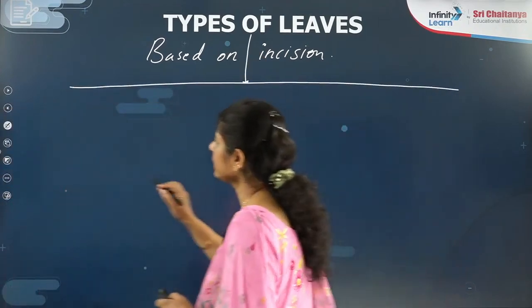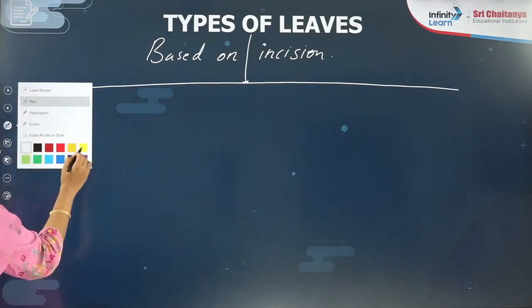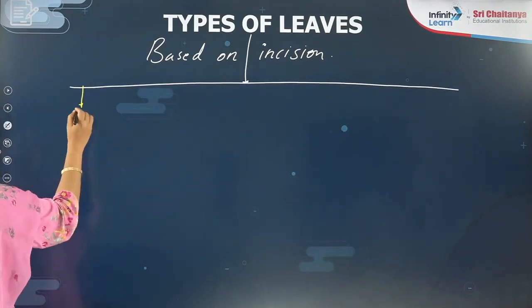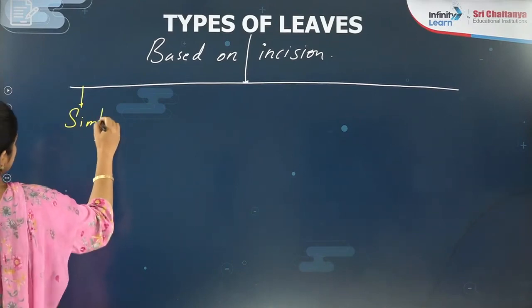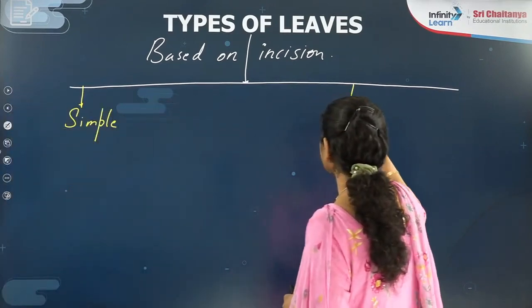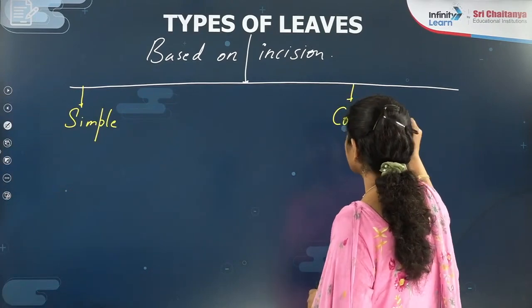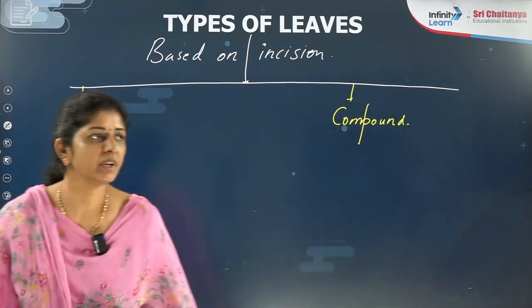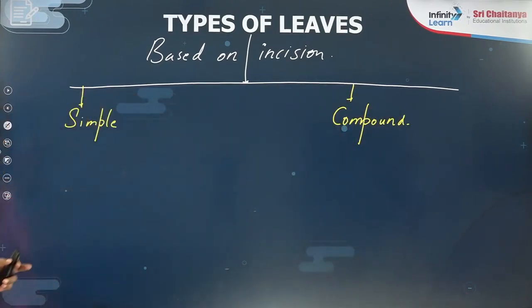You must remember here. What is that? One is the simple leaf and another is a compound leaf. I will show you through the diagram, but first of all understand the concept. Then we will do the diagram work as well.